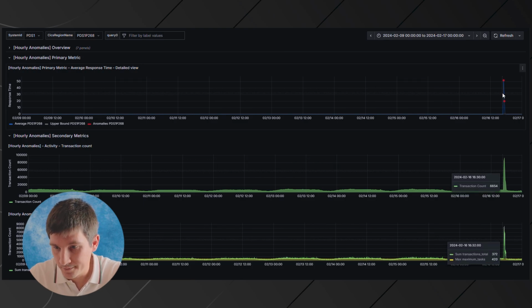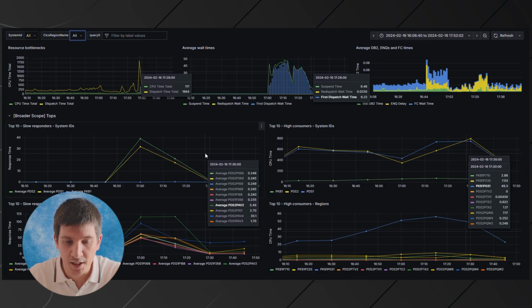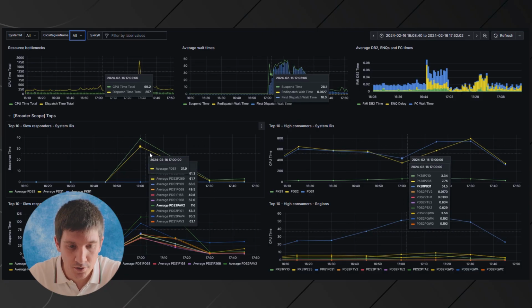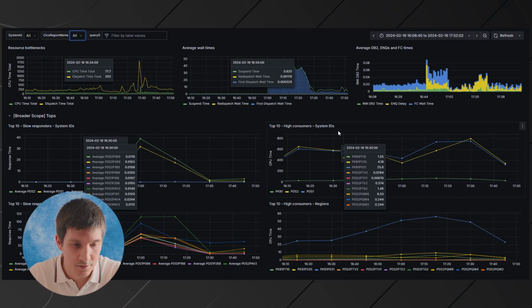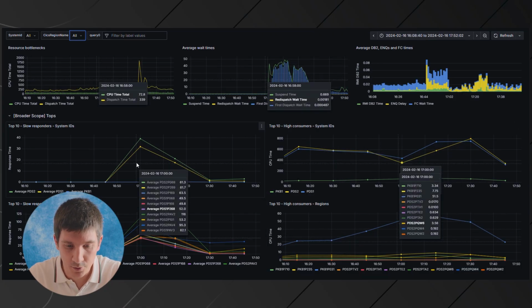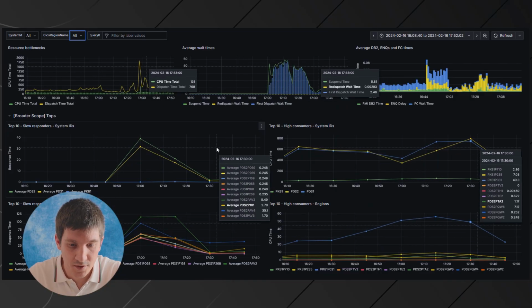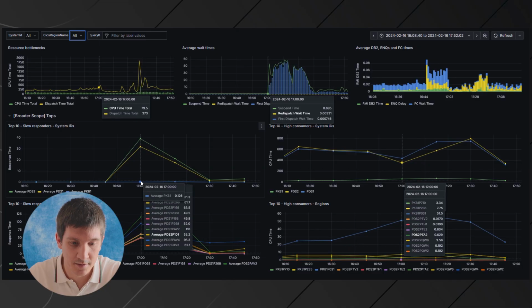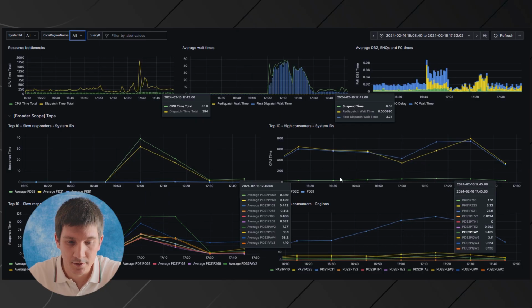So let's zoom in. Now I've unfiltered, I'm looking at the broader view, and I can see my whole production, with the system IDs and the regions. From the system IDs point of view, two of them are impacted at the same time, and the third one is okay.